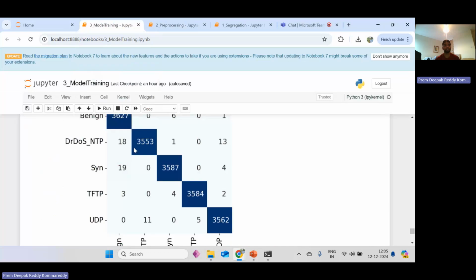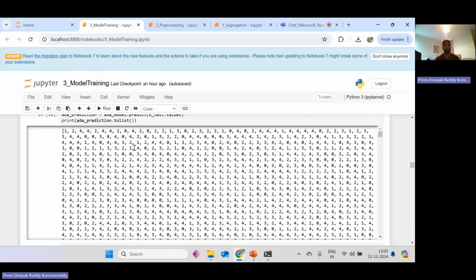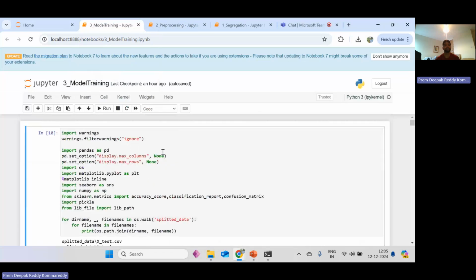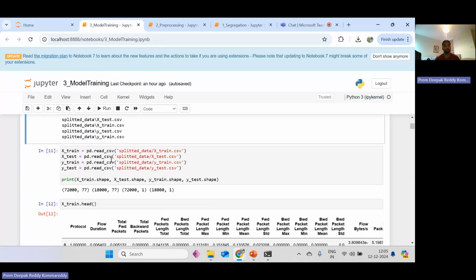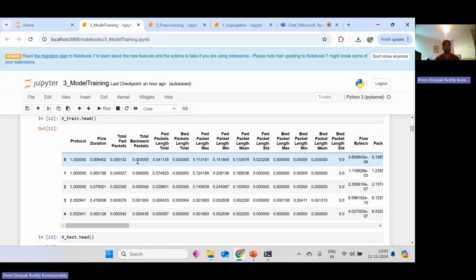And the next step is the MLP model training. In this, we are using the SVC and AdaBoost machine learning models. MLP is in deep learning. Compared to the others, deep learning gives the best performance. Coming to sklearn, we are going to use the SVC and AdaBoost. Here we print the dataset shape, records, and header records, as we can see.